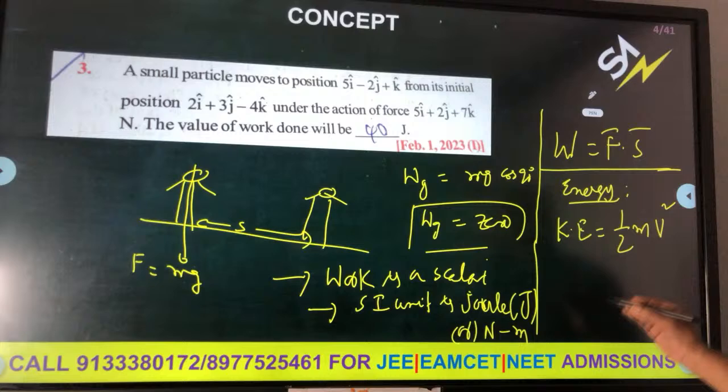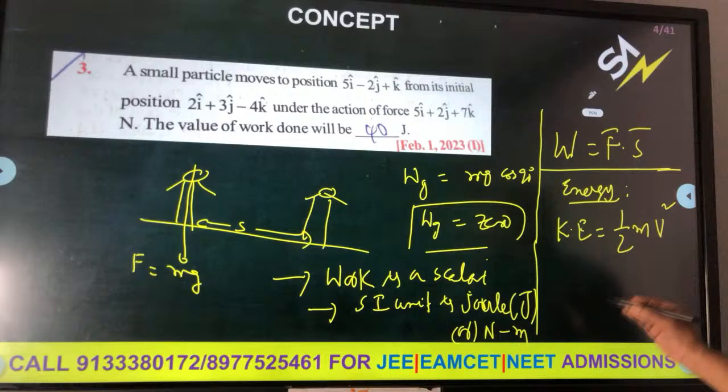What is the work done by the porter? Here, how to do this problem? He is lowering it with constant velocity. You apply the work energy theorem. Here two works are there: work done by porter plus work done by gravity. It is nothing but equal to change in kinetic energy. What is the change in kinetic energy? That will be zero because it is moving with constant velocity, half mv square minus half mv square, that will be zero.